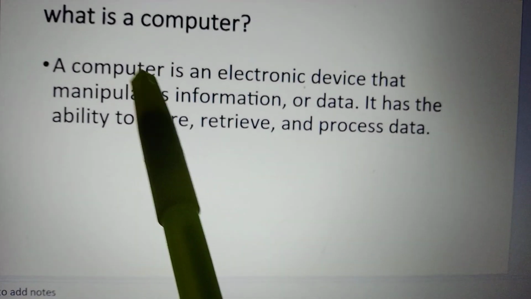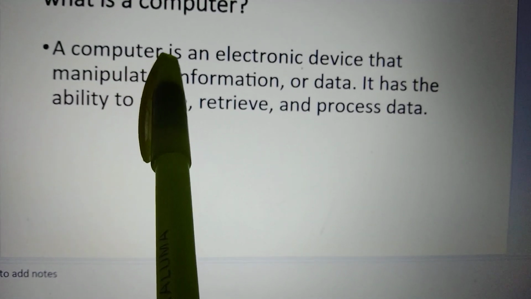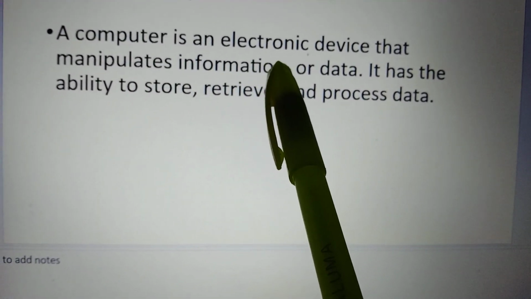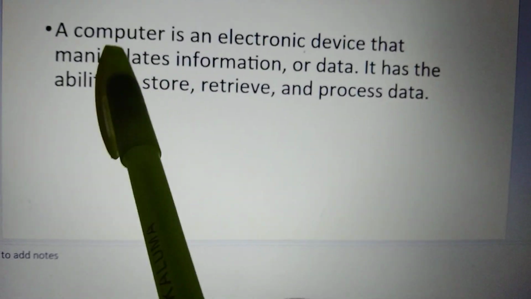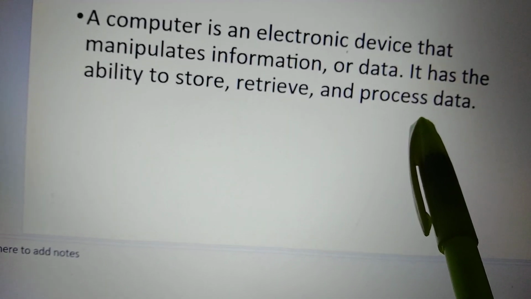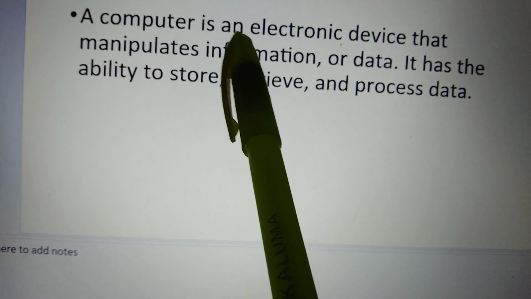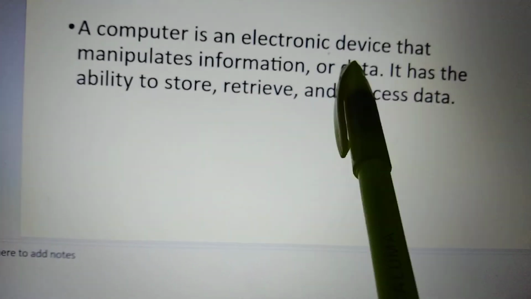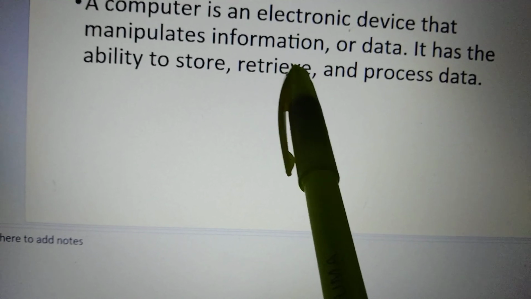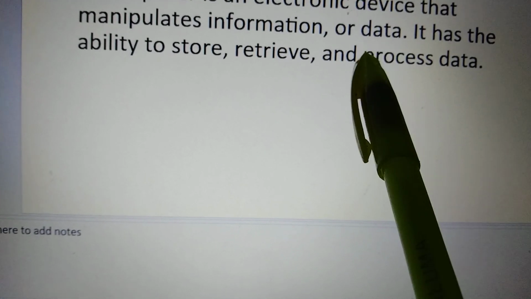What is a computer? A computer is an electronic device that manipulates information or data. It has the ability to store, retrieve, and process data. So, if asked what is a computer, it is an electronic device. It has to manipulate information or data, and it has to have a storage and also process data.